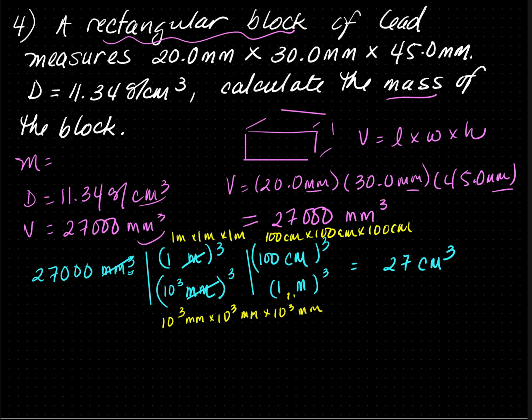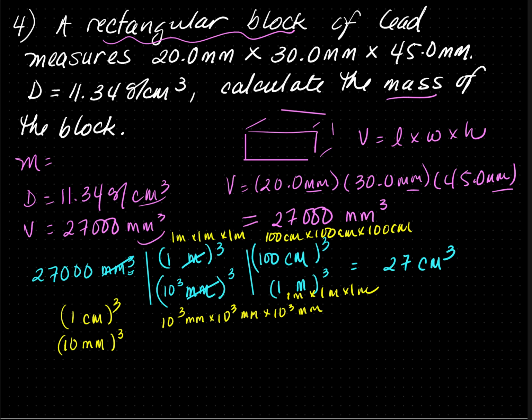And on the bottom is 1 meter times 1 meter times 1 meter. You could also go directly from millimeters to centimeters. That would be 10 millimeters cubed in 1 centimeter cubed. Or you could set it up the way it was set up.